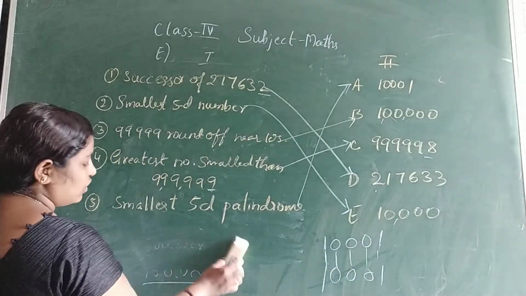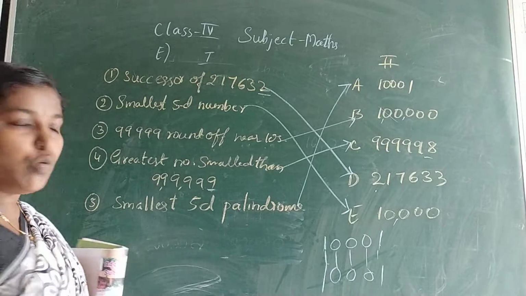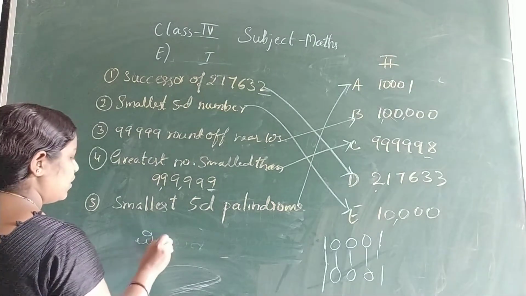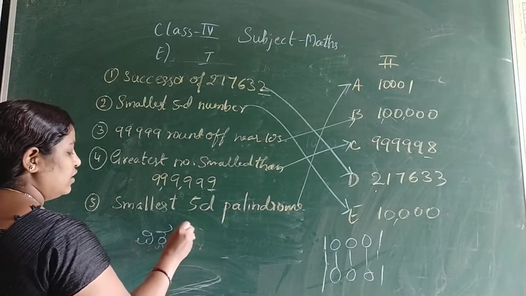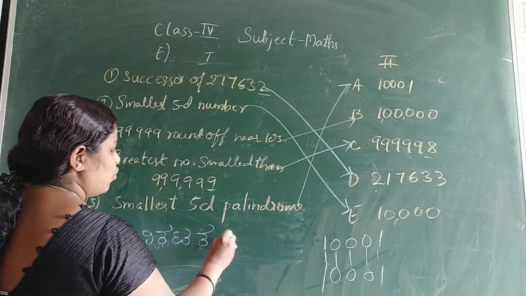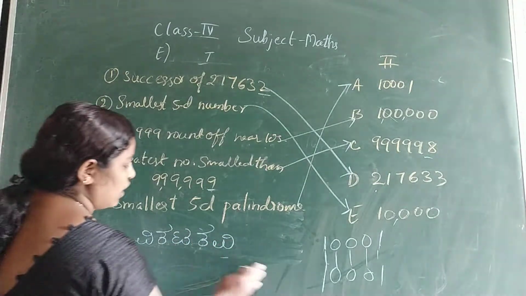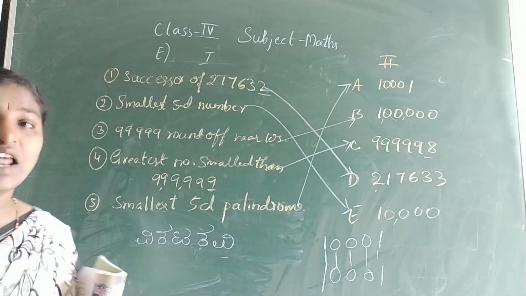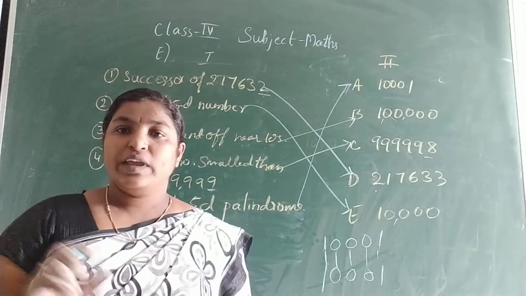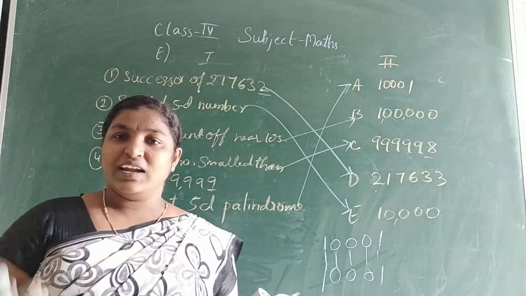One more example you want? Vikata Kavi. Who is Vikata Kavi? Tenali Ramakrishna. So Tenali Ramakrishna is known as Vikata Kavi. I am telling about Kannada.